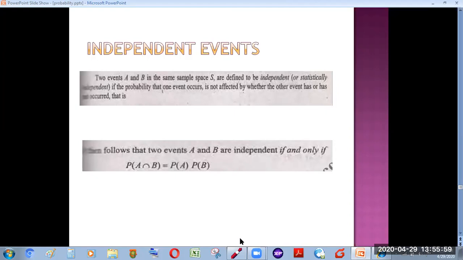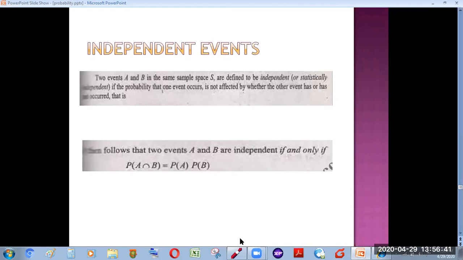As the term is very clear, independent means two events which are totally independent of each other, which do not affect the occurrence of the other event. For example, if we toss two coins, the tossing of the two coins is independent of each other. If I toss one coin, I can get a head or a tail, and I'm interested in the occurrence of a head on the first coin. The probability of a head on the first coin is 1 by 2.